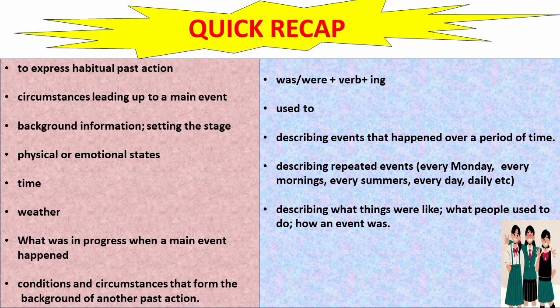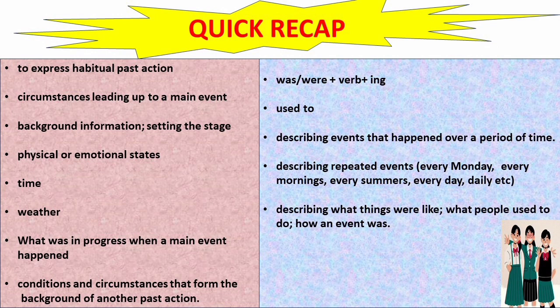When you want to make the sentence with was, were plus verb plus ing. When you want to say I was used to do something in the past, you want to use that used to term in your sentence. That time you will use imparfait. Describing event that happened over a period of time. That time also you will use imparfait.